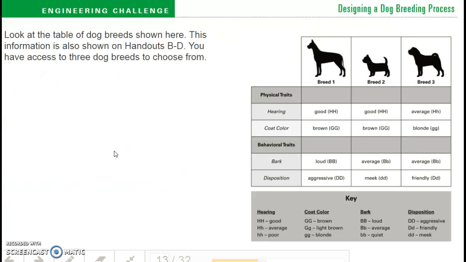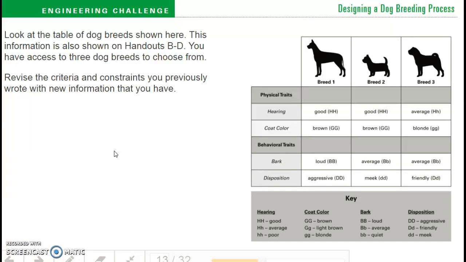Look at the table of dog breeds shown here. This information is also shown on handouts B through D found on It's Learning. You have access to 3 dog breeds to choose from, called Breed 1, Breed 2, and Breed 3. Revise the criteria and constraints you previously wrote with new information that you have.